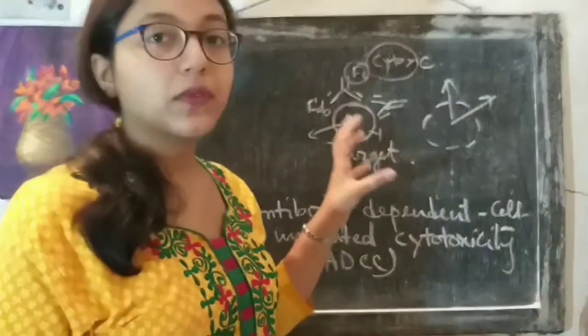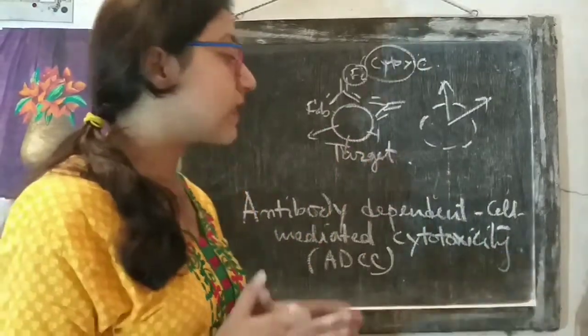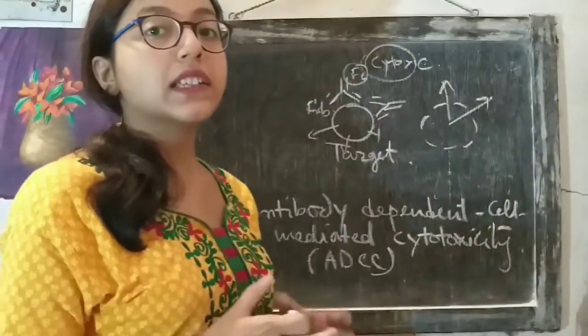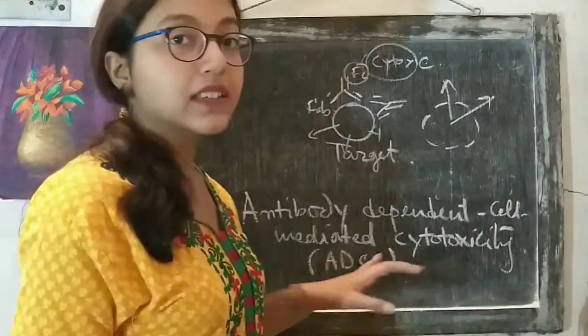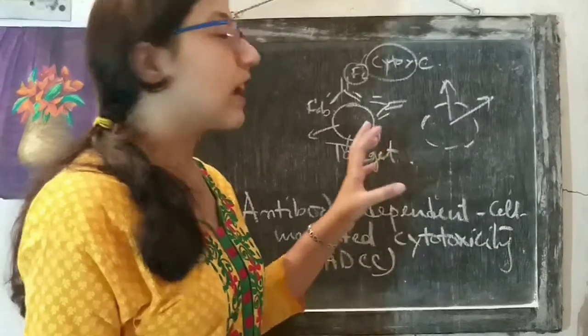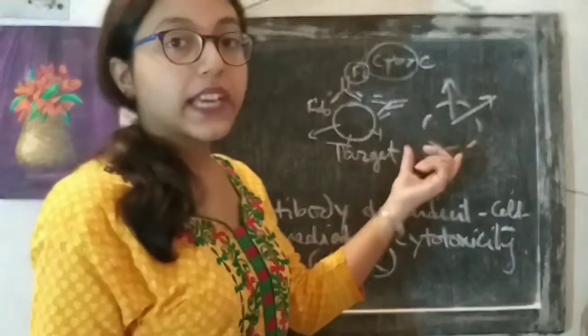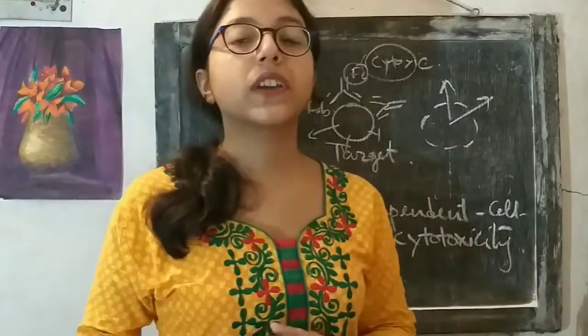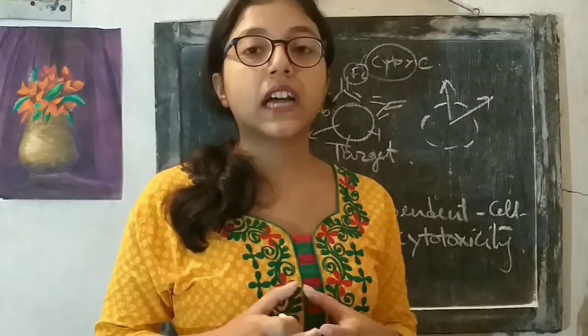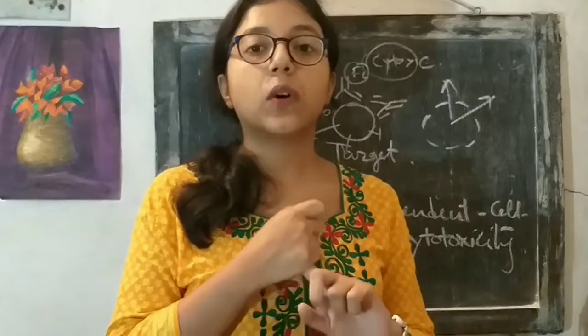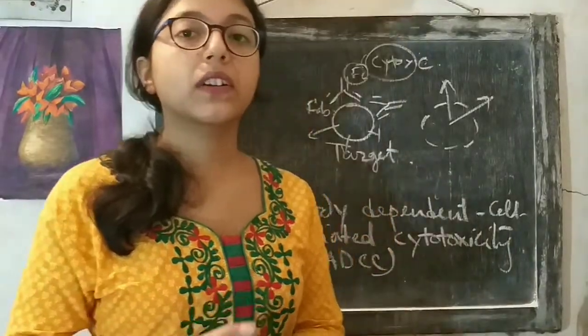So once the ADCC or antibody dependent cell mediated cytotoxicity is activated, the ultimate result is death of the target cell. These are the two ways by which antibody can kill target cells. The first method is complement mediated lysis and the second method is ADCC.